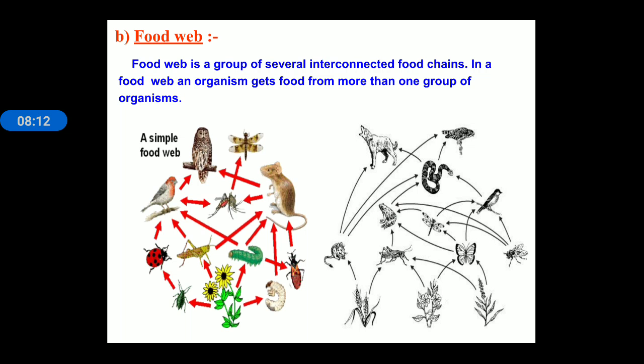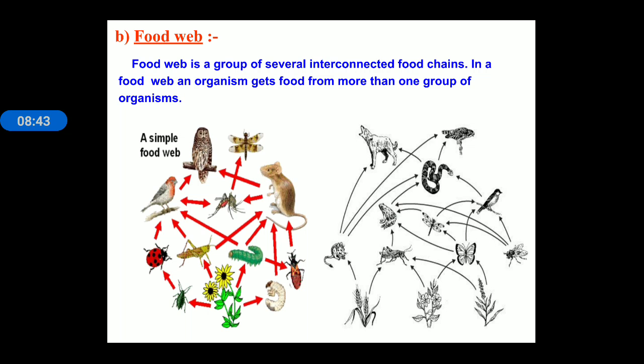A simple food web is given here. Plants can be utilized by grasshopper, caterpillar, or some different insects, and further this grasshopper or caterpillar is eaten by different animals, with the red arrow given here, and this rat and sparrow can be further eaten by a predator. And in the black and white food web we can see different plant producers are there, and different animals dependent upon these producers.